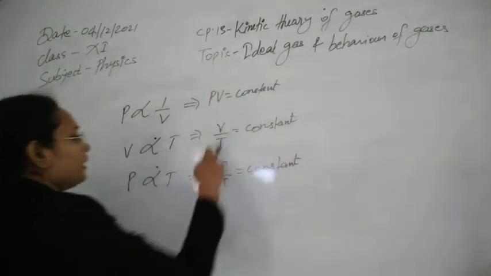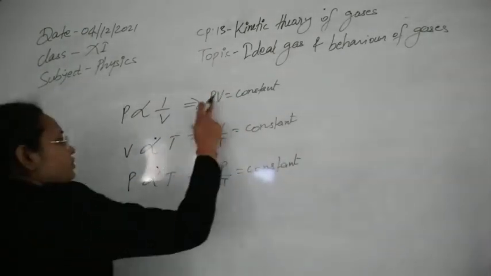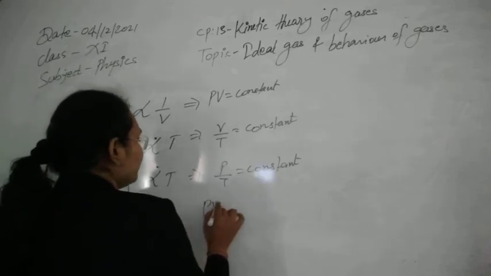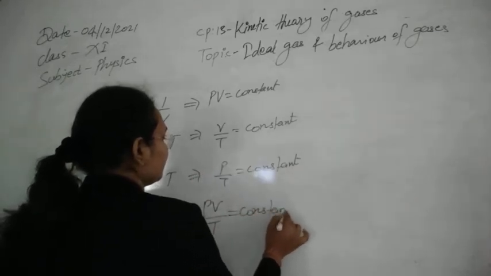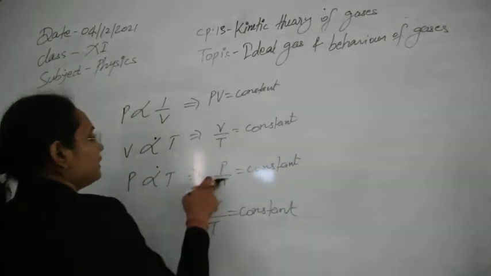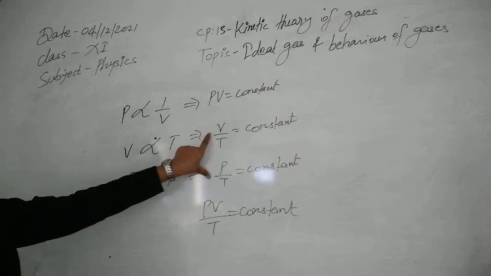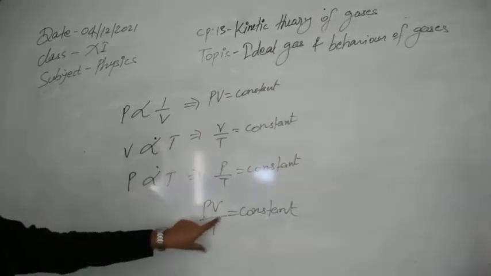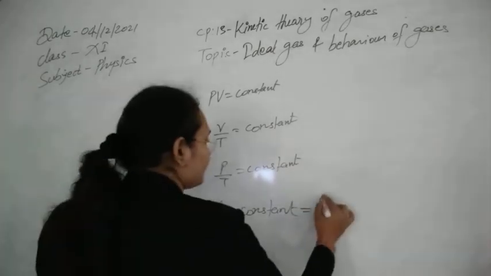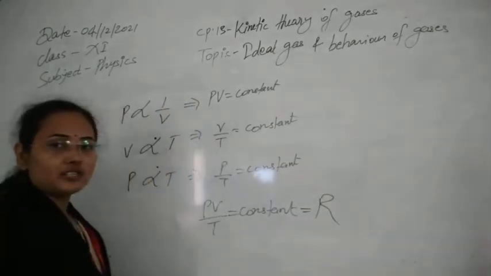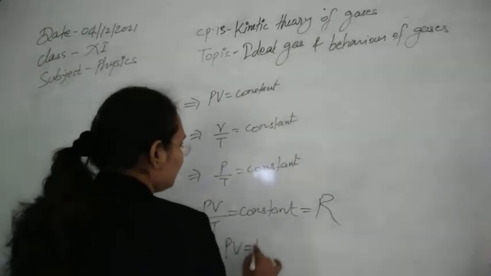Now if we combine these three laws together, they say PV by T is equal to constant. This constant is called the gas constant, and we can write PV is equal to RT.